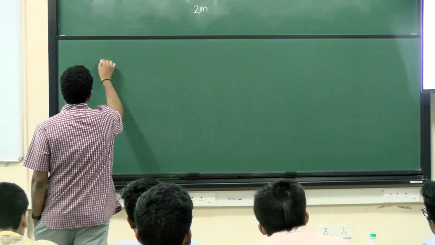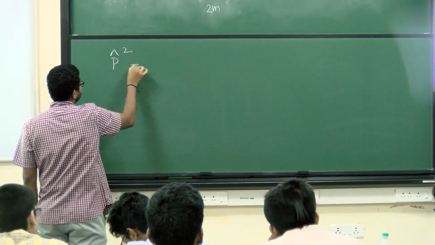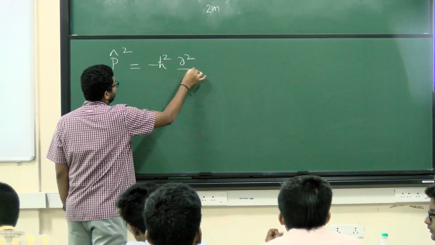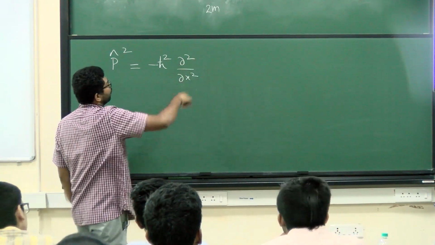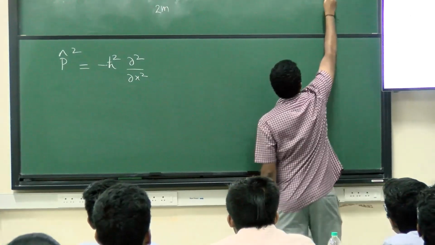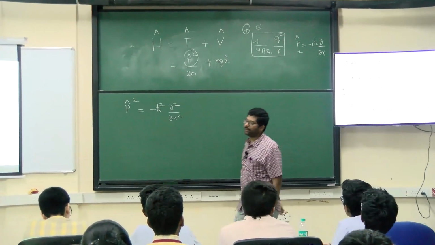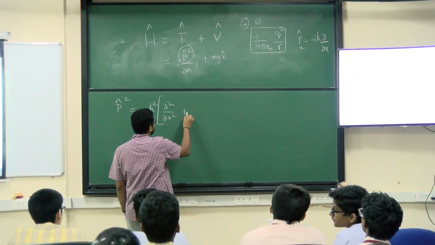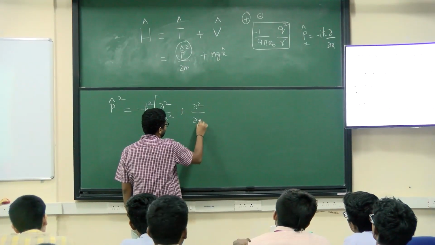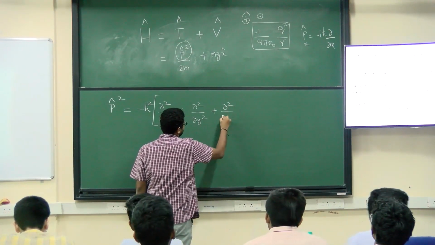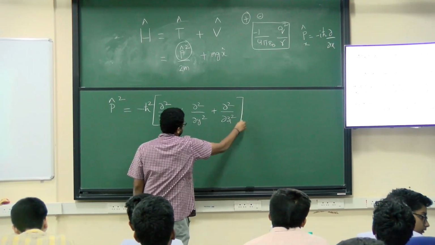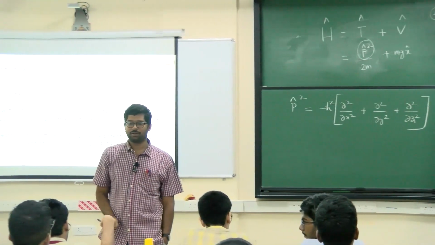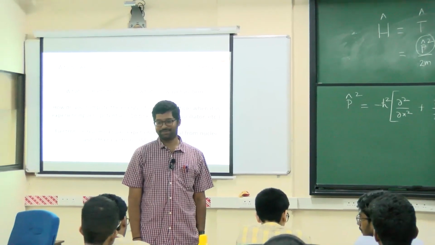So if I consider this way, using that one, can you tell me what will be the P square? Minus H cut square dou square by dou x square. So whatever I wrote there is essentially for the x component of the momentum. So if I wanted to write all the components, what will it become? Minus H cut square, dou square by... How many of you are okay with this and how many of you are not okay with this? I will tell you. That's an operator.